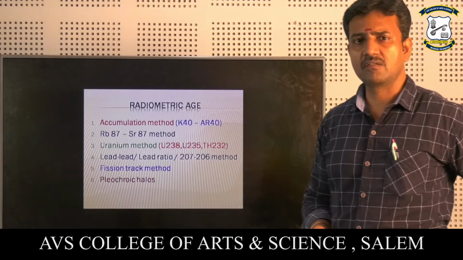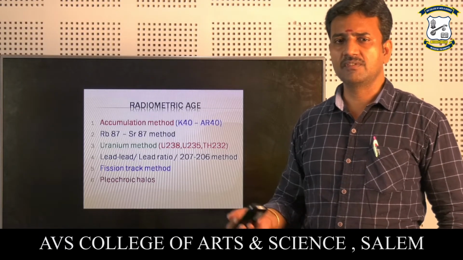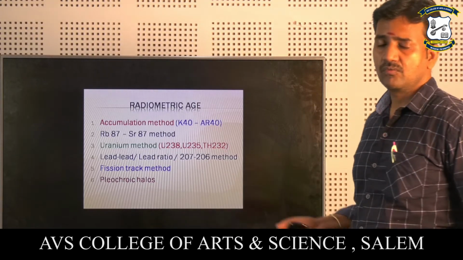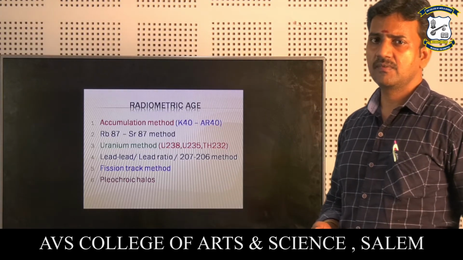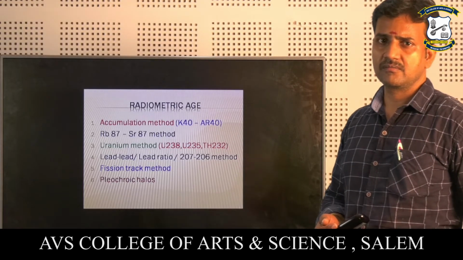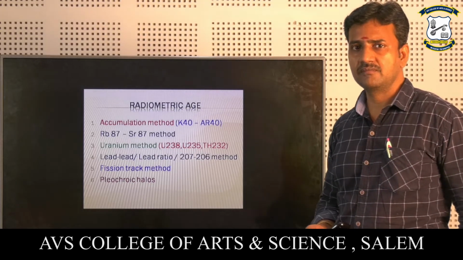In the uranium, we all know this is a most important radioactive mineral. Within this, there are uranium 238, uranium 235, and thorium 232. So these are all the most important uranium minerals. Using this method, we are going to determine the age of the earth.